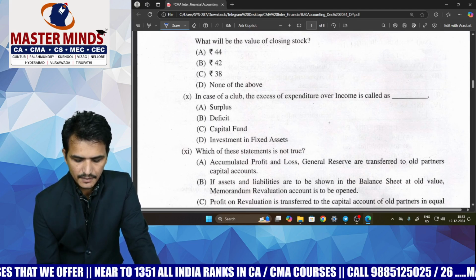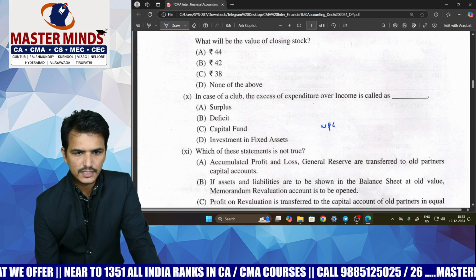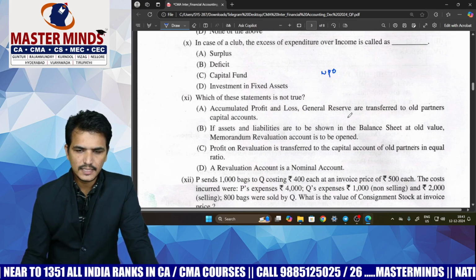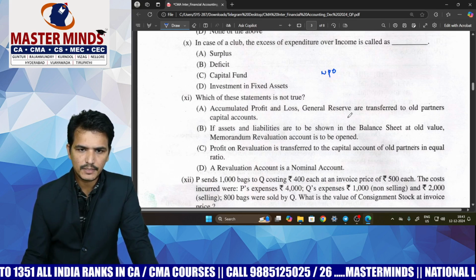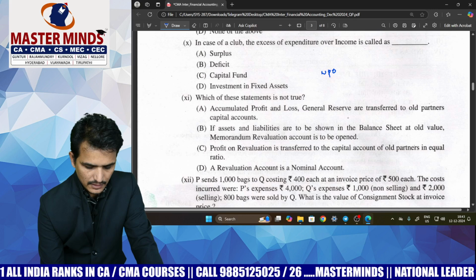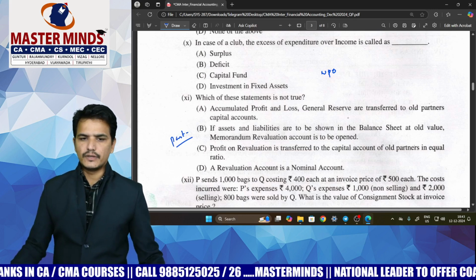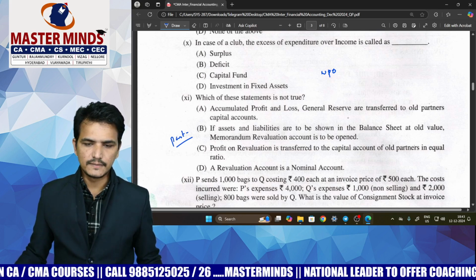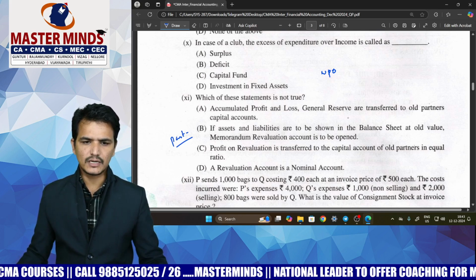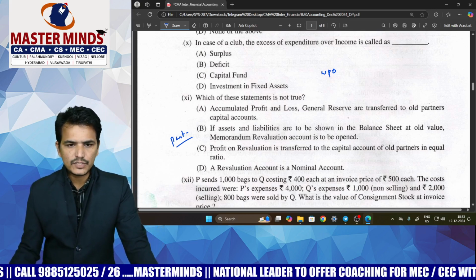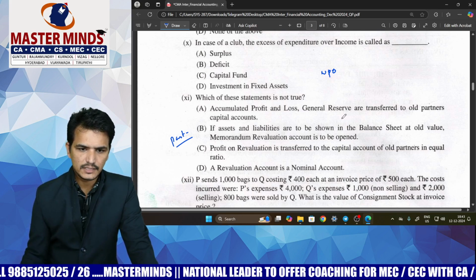And this is a direct MCQ given from the non-profit organization. So that is excess of expenditure over income. So this is a direct question from the NPO chapter based on theory. And here a question was given from partnership accounts based on the theory. So if you have really gone through the theory points, then you can comfortably answer this question, or based on the knowledge of problems also you can comfortably answer this MCQ.